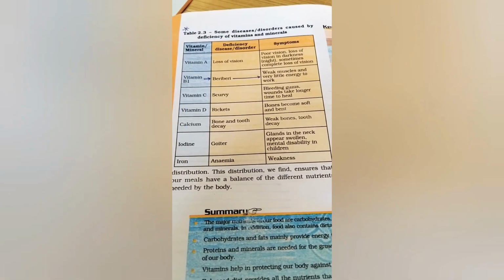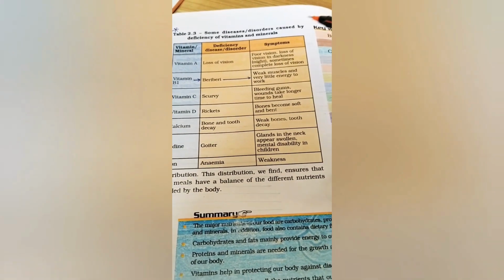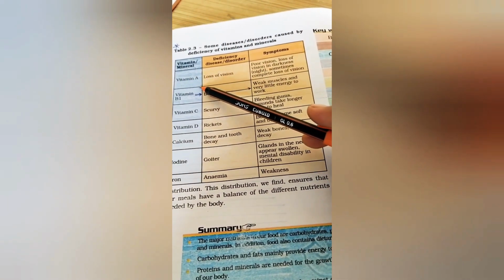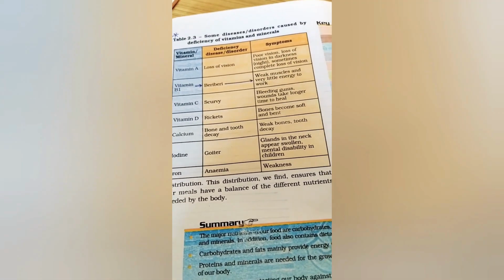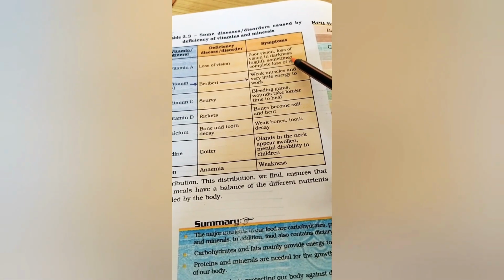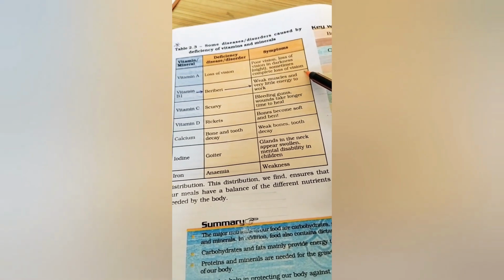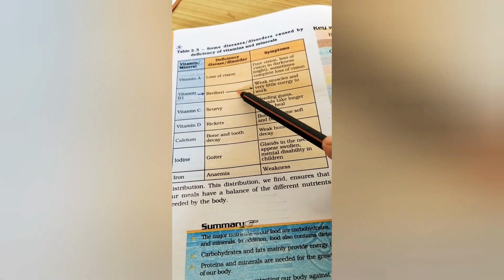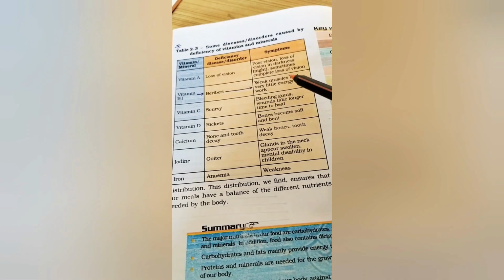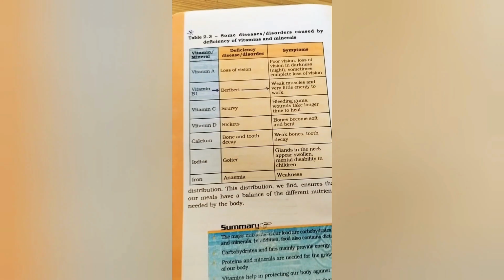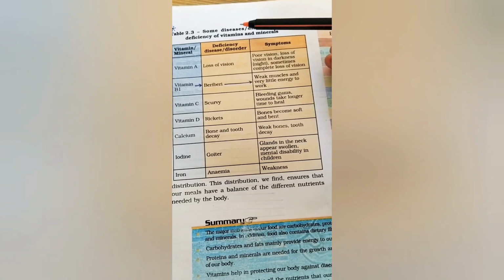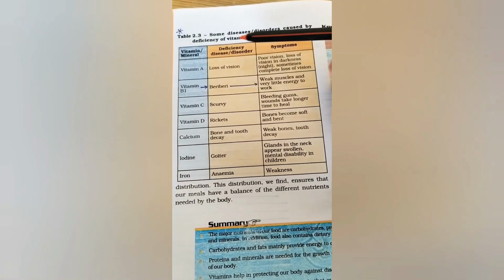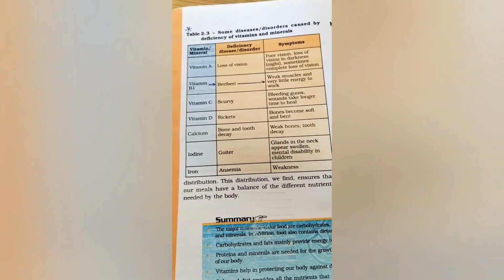Here are some of the diseases which are caused due to deficiency of vitamins and minerals. Vitamin A, loss of vision, it is also called night blindness, poor vision, loss of vision in darkness, sometimes complete loss of vision. Vitamin B1 causes beriberi. Beriberi means weak muscles and very little energy to work. In this video, children, I want to show you some diseases which are caused by deficiency of vitamins and minerals.